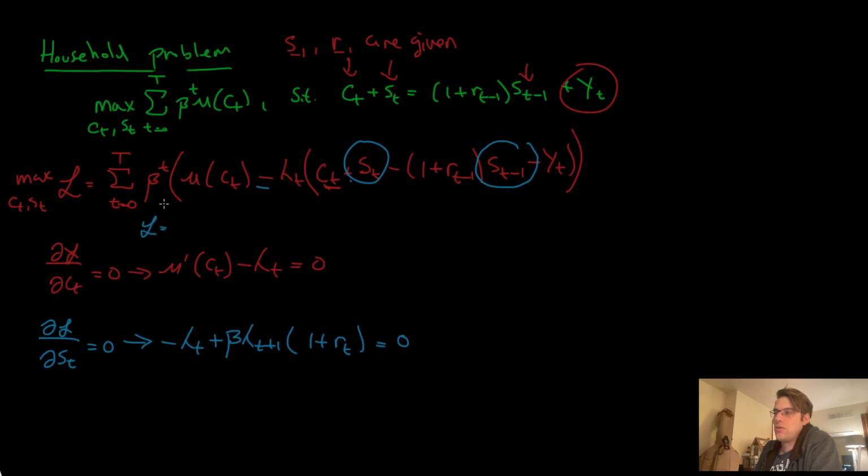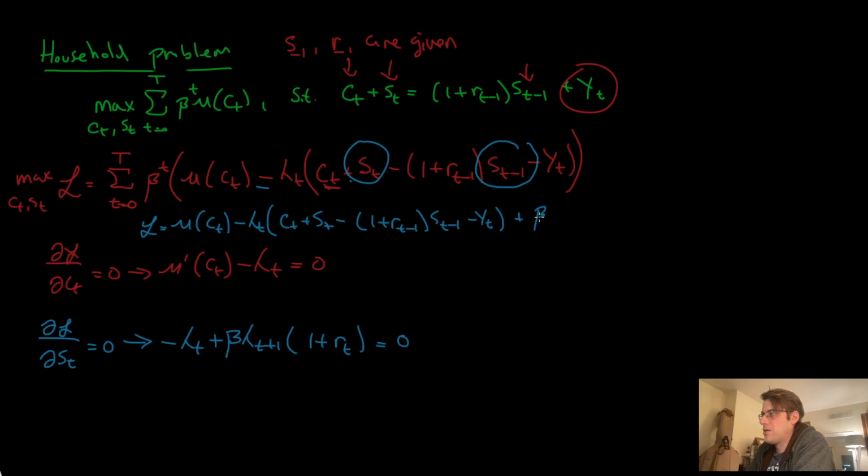Okay, so the t equals 0 time step, beta to the 0 will just be 1. We'll have u of ct minus lambda t times all this stuff, ct plus st minus 1 plus rt minus 1 st minus 1 minus yt. Okay, that's t equals 0. Plus, go to t equals 1.